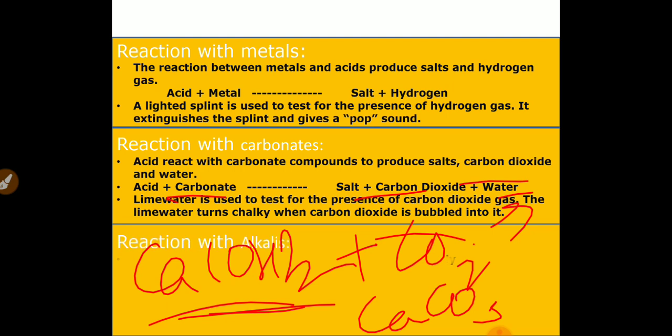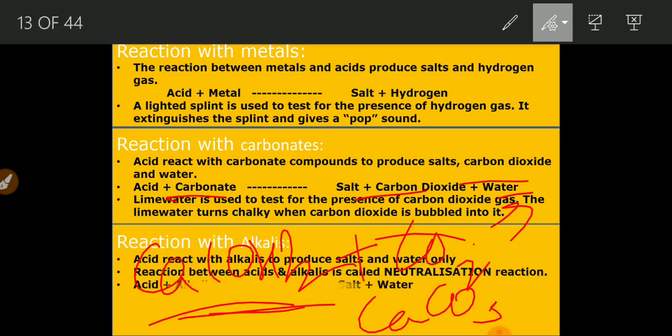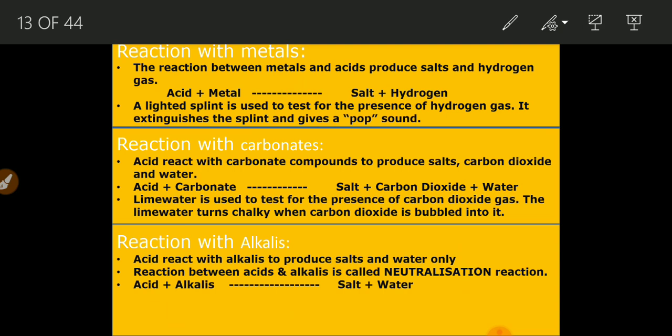Now let us go to the next point, that is reaction with alkali. Alkali is nothing but a strong base. As I've already told you, acid reacts with alkali to produce a salt and water, that is a neutralization reaction. Any acid when it reacts with any base forms salt and water only, that is the neutralization reaction. So the reaction between acids and alkalis is called a neutralization reaction. Neutralization means one neutralizes the other. For example, when HCl and NaOH are treated together, HCl will neutralize NaOH, and NaOH will neutralize HCl.